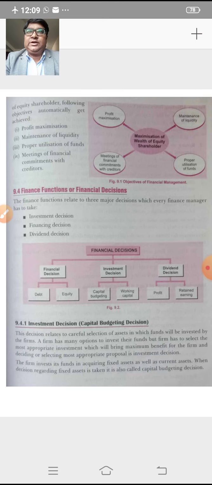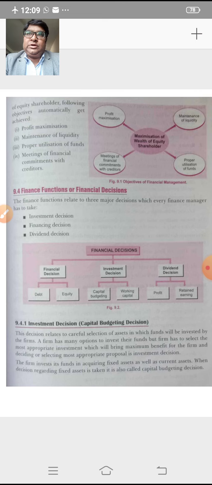In order to set up a business or any organization, we need fixed assets and current assets also. When we talk about fixed assets, we are talking about land, building, plant, machinery, furniture, etc. So in order to start a business, these assets are required.